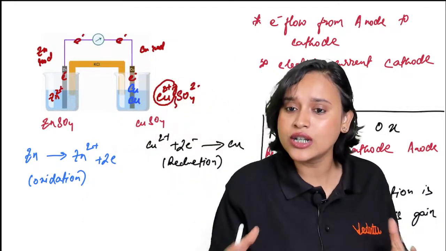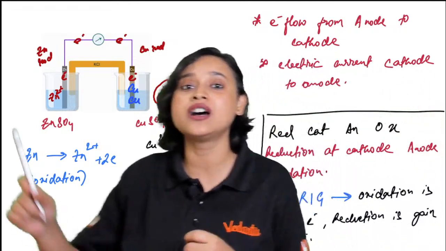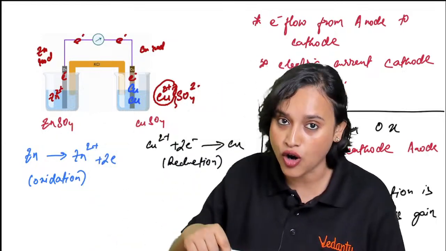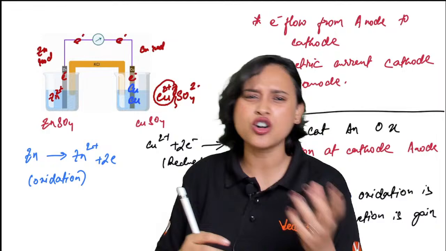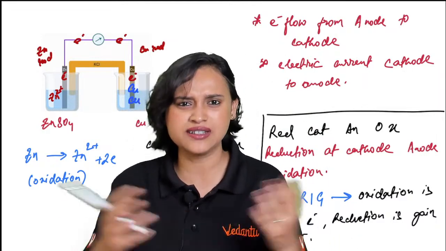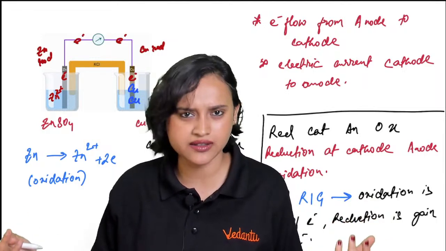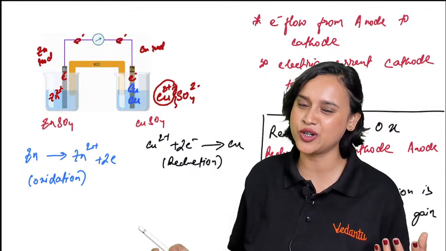Now you must have noticed, everyone, that the electrons are flowing from the zinc rod to the copper rod. So what do you call this zinc rod? Zinc rod, zinc rod, copper. It does not sound very science-like, isn't it? What is the zinc rod and copper rod? I mean, we are not in a construction class, obviously. We are definitely in a chemistry class. So guys, what do we say?